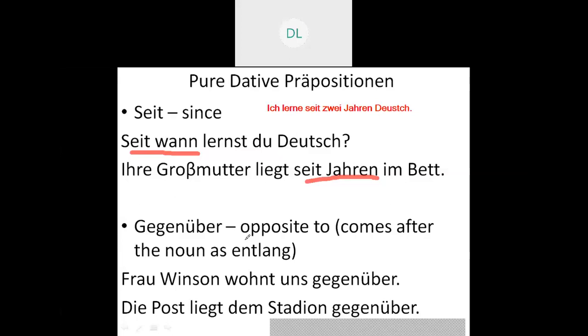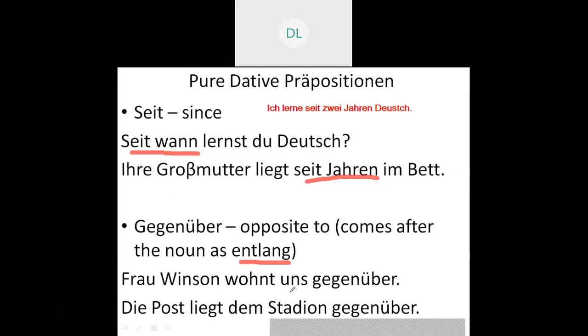But with entlang and gegenüber it is different. Entlang is a pure accusative preposition, that is along the river. I am saying along the river. Along is entlang, then Fluss. But where I write it, it is den Fluss entlang. Similarly with gegenüber. Let's have an example: Frau Vincent wohnt uns gegenüber.